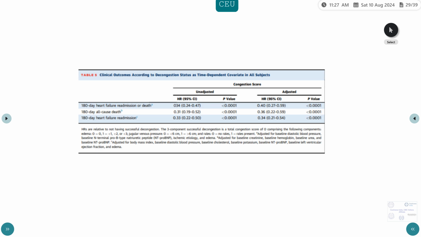They have also done a time-dependent covariate, calculating the hazard ratios for the primary outcome, 180-day heart failure readmission or death, and found it to be lesser in the high-intensity group.